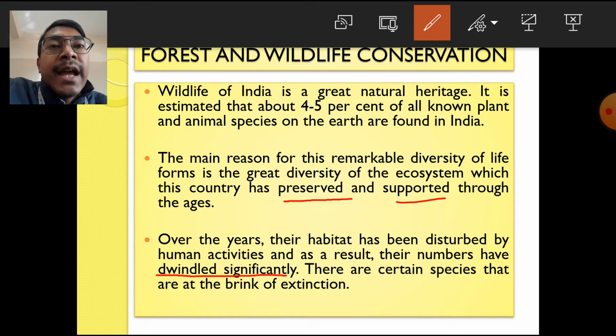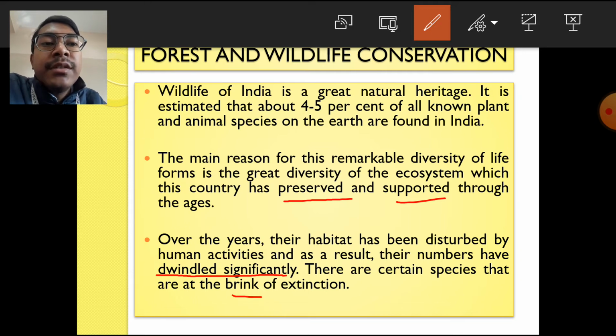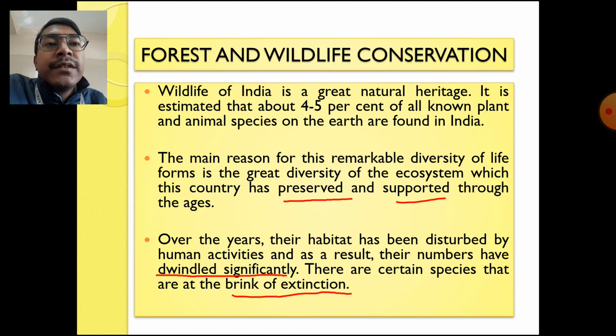And there are some species of flora and fauna, that is the plants and the animals, which are on the brink of extinction, which means they will become extinct if we don't conserve them. So forest and wildlife resources are very important for our country, and we need to conserve them.